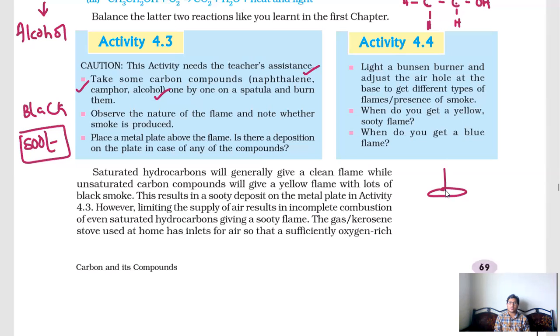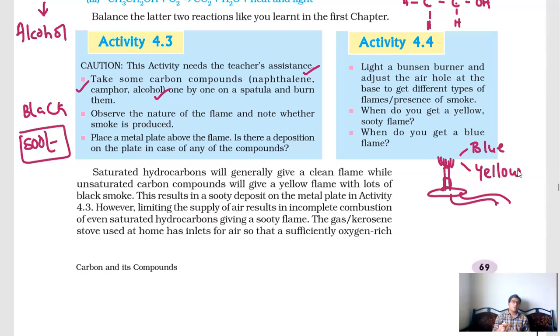Take a Bunsen burner in the chemistry laboratory. You can observe there will be a stand with a small cylindrical tube which is connected to the gas cylinder using a rubber tube, and you can observe the flame. At the end there will be one knob, and by turning that knob you can adjust the air valve. By adjusting that, you can get two types of flames. The first one is blue color, the second one is yellow color.